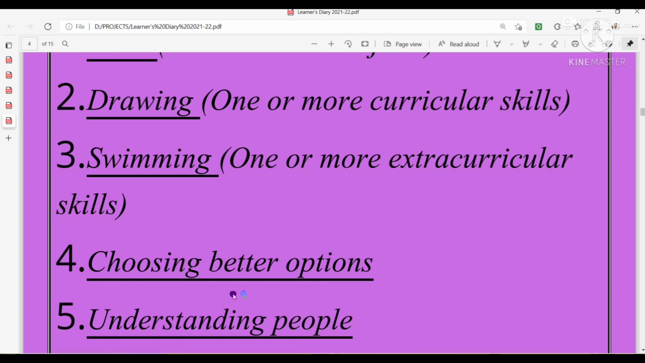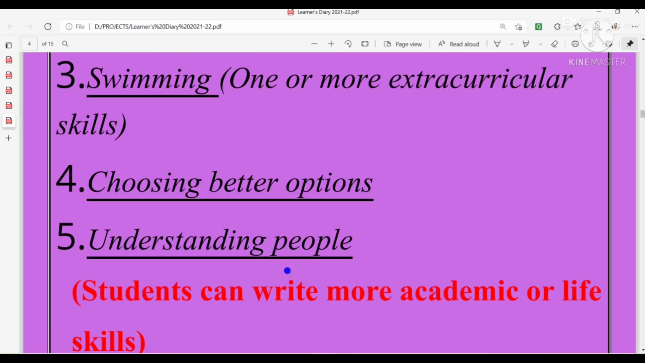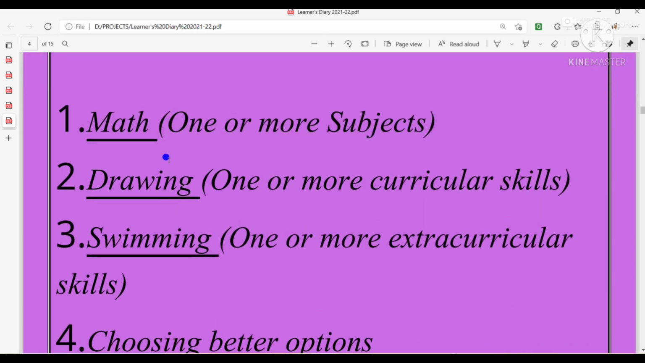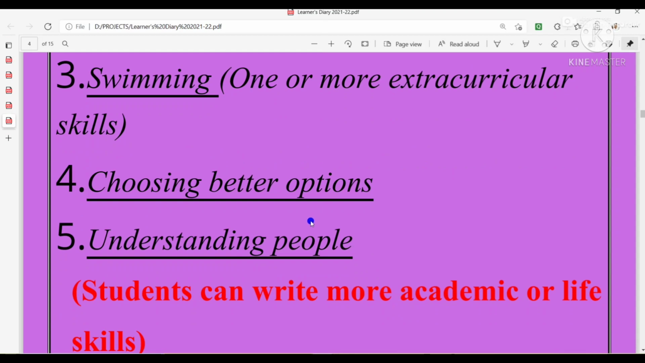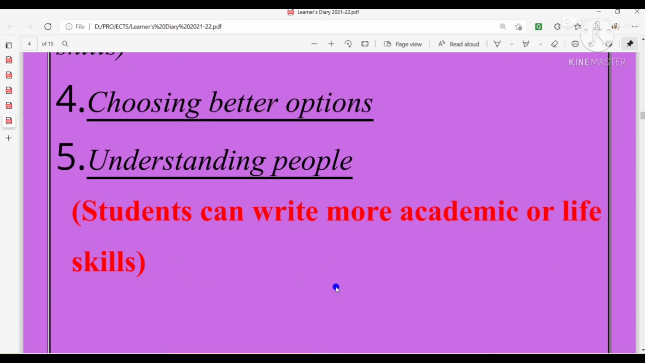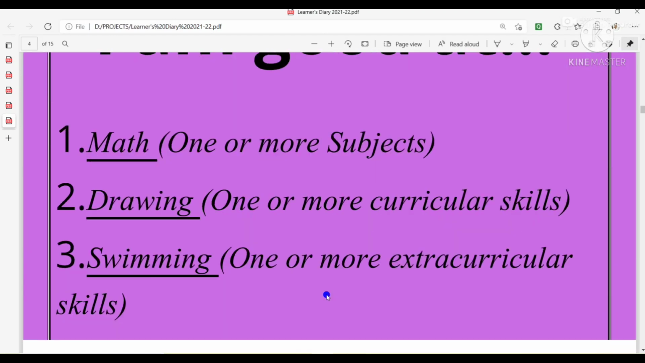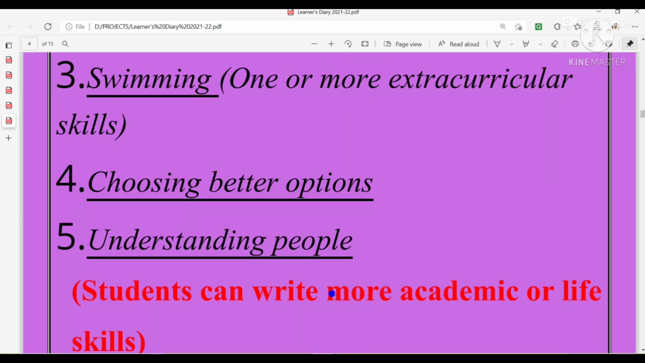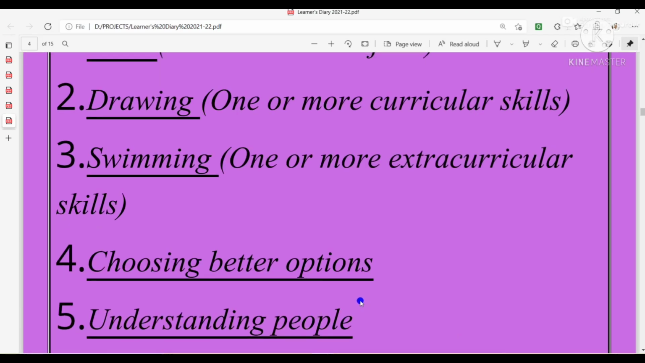Then next is choosing better options and understanding people. So these are life skills I have written. So students can write more academic or life skills. The first one is your subject related. Then your curricular and extracurricular are academic related. Choosing better options and understanding people are life skills. So you can also write the life skills in which you are good. That means you are able to master the skills, that means you are performing well in those skills.